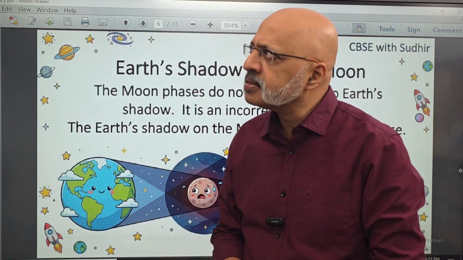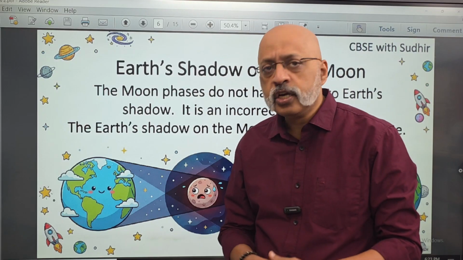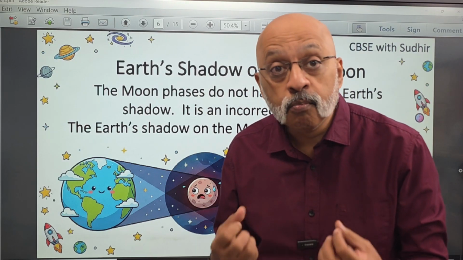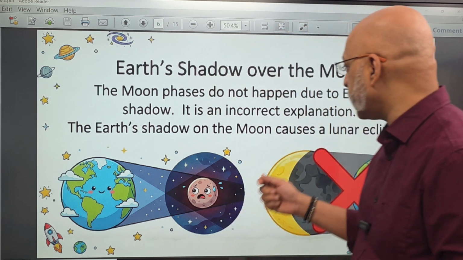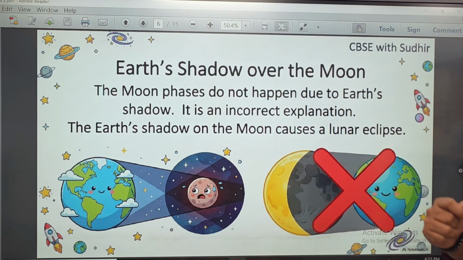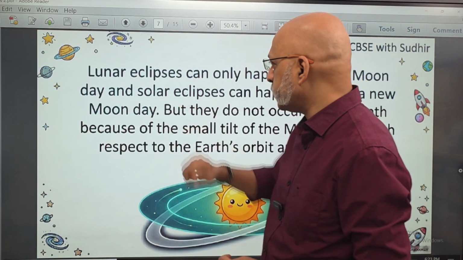I remember seeing one last year, and I may have some photographs. It is blood red. The moon looks red when the Earth's shadow is falling on it. That's a lunar eclipse, right? That's something we have already studied last year. So that causes a lunar eclipse.